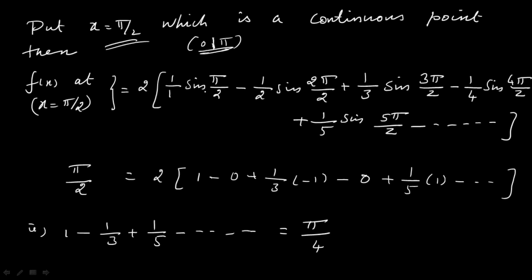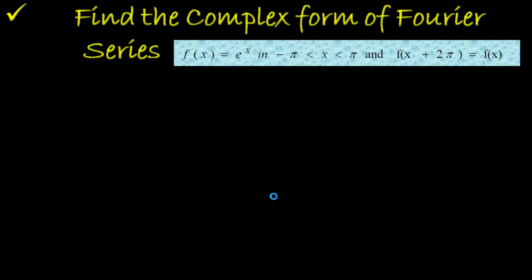Here I have to say one more thing. Sin pi by 2 value is 1. This is sin pi. Sin pi value is 0. Sin 3 pi by 2 value is minus 1. Sin 4 pi by 2 is nothing but 0. Sin 5 pi by 2 is nothing but plus 1. That's all. Simplifying this, you get the series.